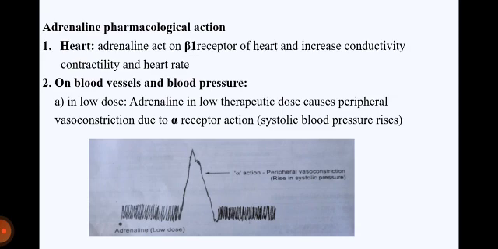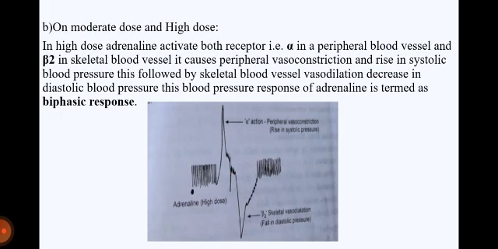Adrenaline pharmacological action. First organ is heart. Adrenaline acts on beta 1 receptor of heart and increases conductivity, contractility and heart rate. On blood vessel and blood pressure: in a low dose, adrenaline causes peripheral vasoconstriction due to alpha receptor action, which causes systolic blood pressure to rise. Second, on moderate dose and high dose.